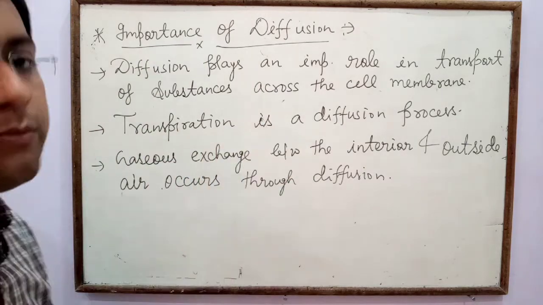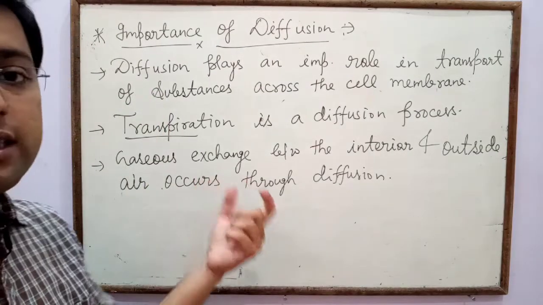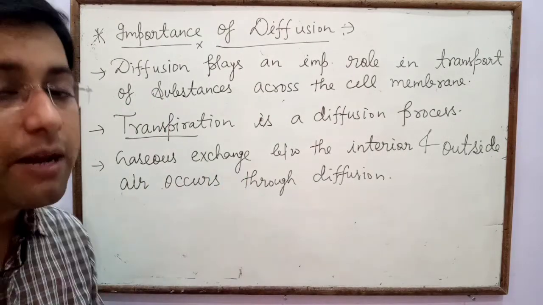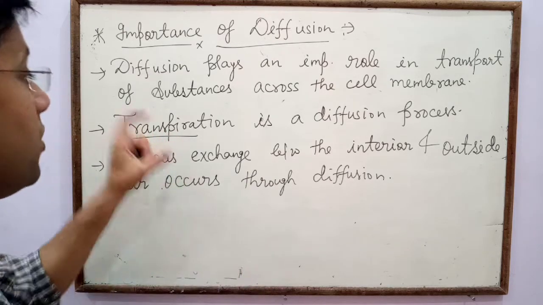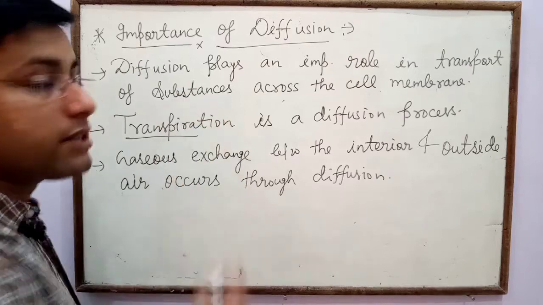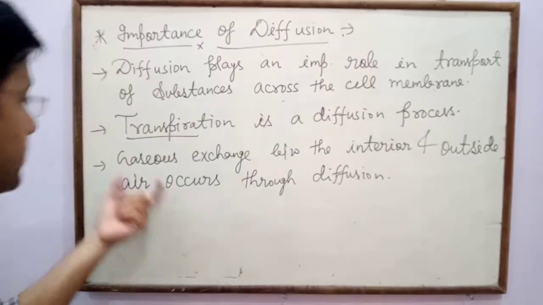Transpiration is a diffusion process. So what is transpiration? The loss of water in the form of water vapor from a plant is called transpiration, and transpiration is a diffusion process.